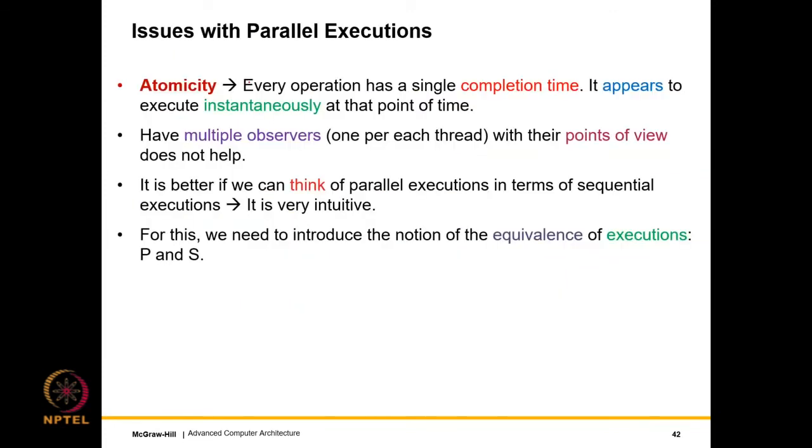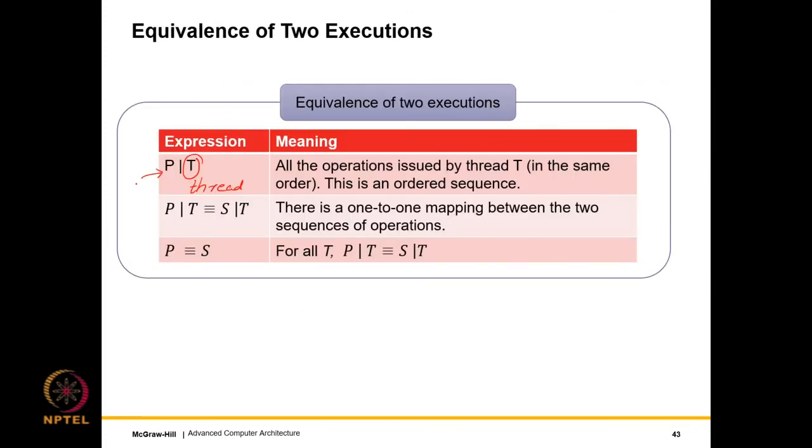So if we consider only those operations issued by a given thread in the same sequence in which the thread had issued them, this ordered sequence is P straight line T, right? So it is given by this expression.